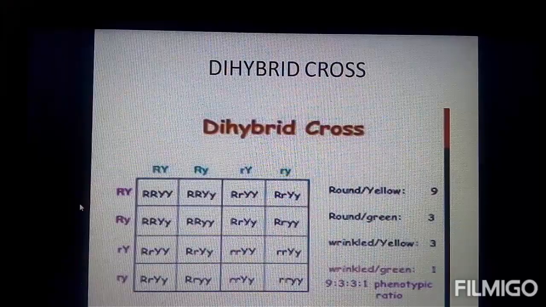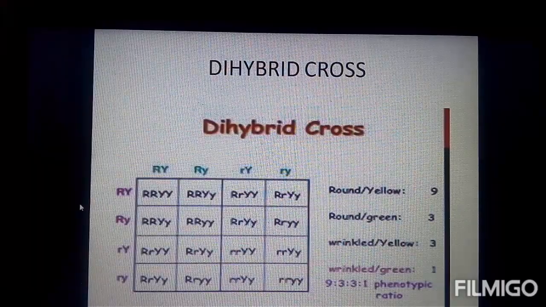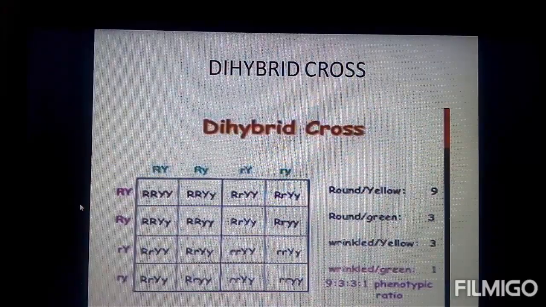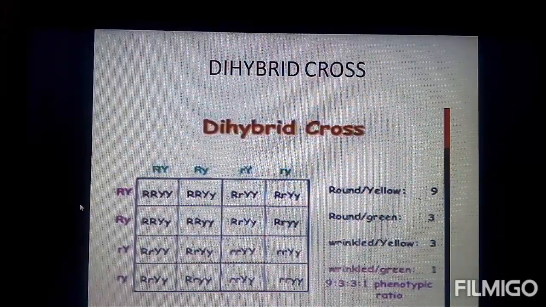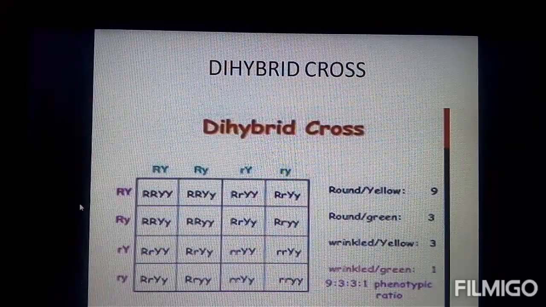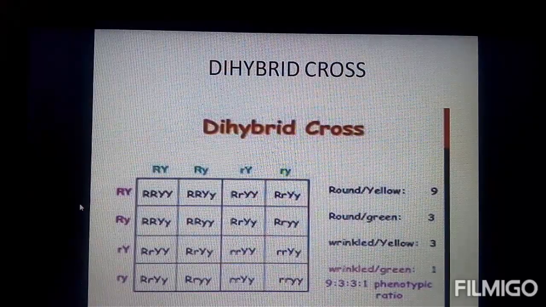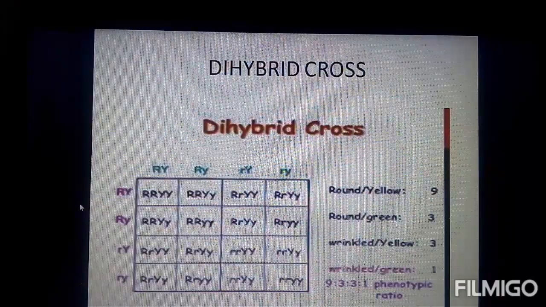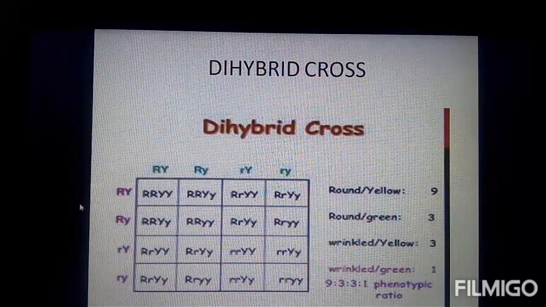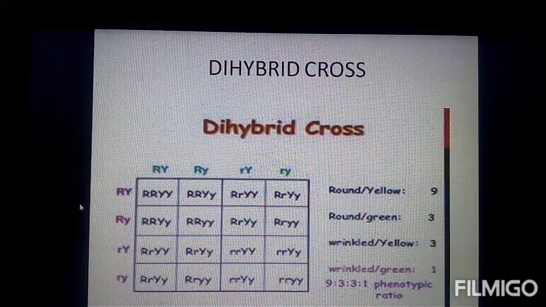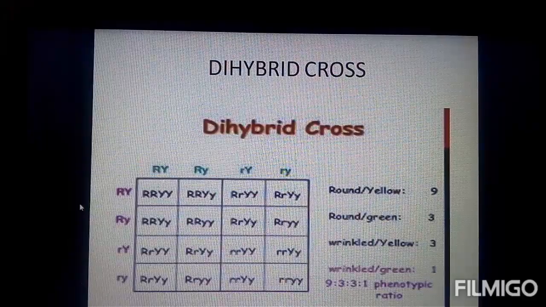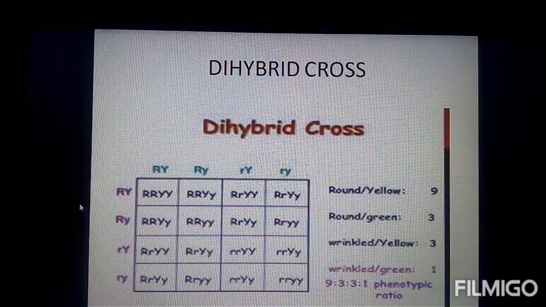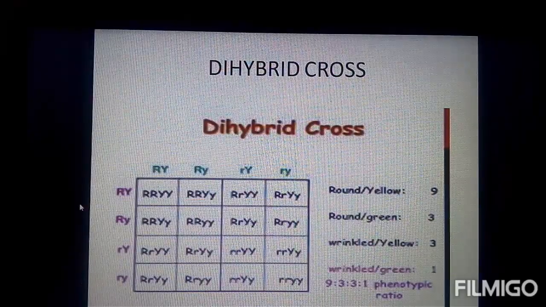Unlike the F1 generation, in the F2 generation we have observed 4 different combinations, as we observed even in the monohybrid cross. What are the different combinations? The first combination is round and yellow, and the second combination is round and green. The third combination is wrinkled and yellow, and the fourth one is wrinkled and green. If we look at the ratio of all these 4 combinations, it is 9:3:3:1.